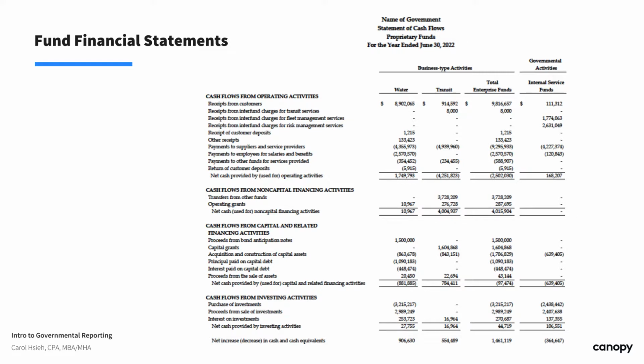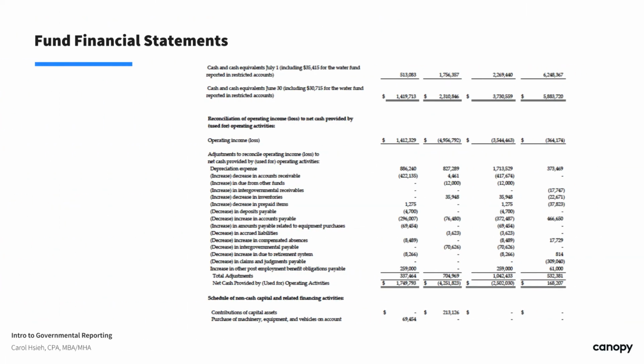Because governmental enterprises are encouraged to use the direct method, that means we will start from cash received from customers, payments paid to suppliers and employees, or any interest received from investments. So we would need to reconcile our net income with our cash from operating activities.